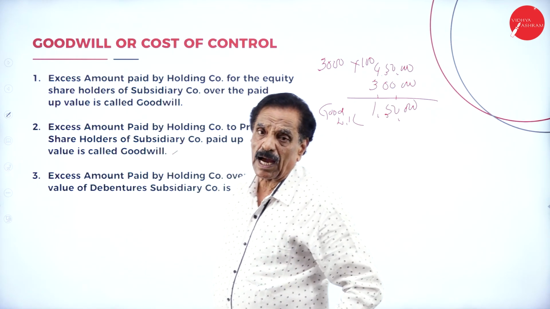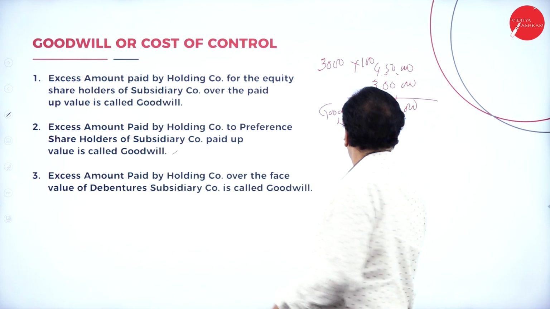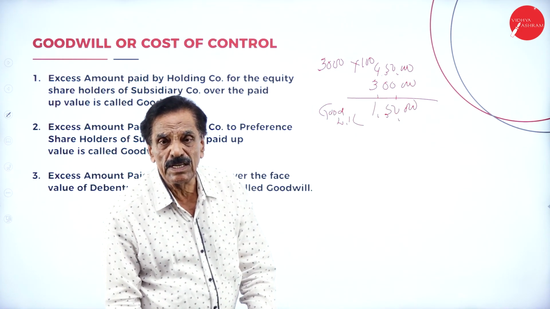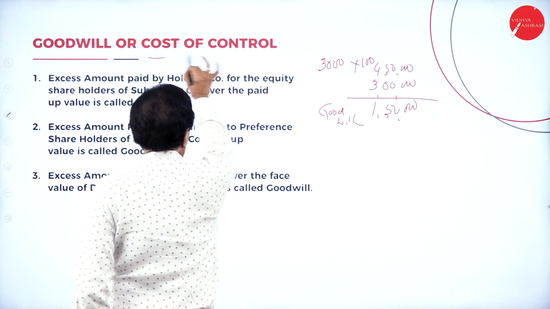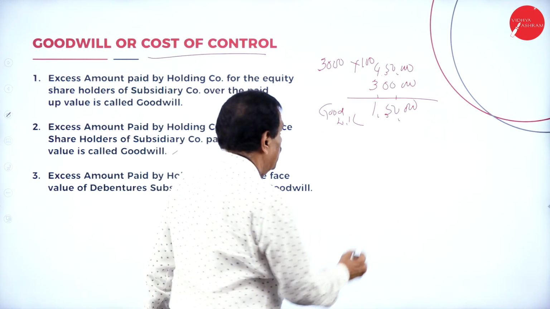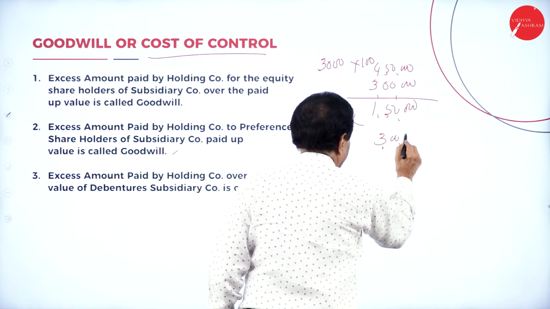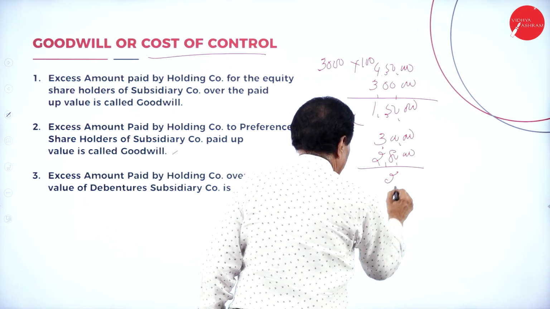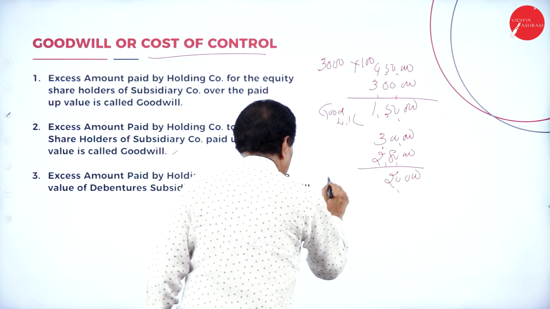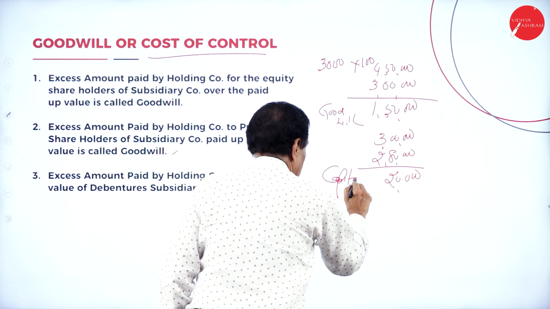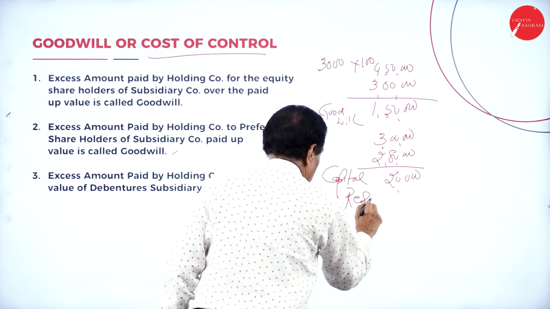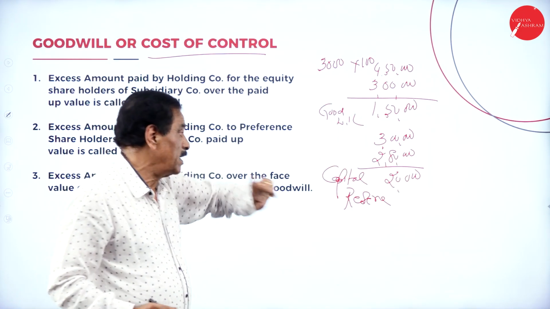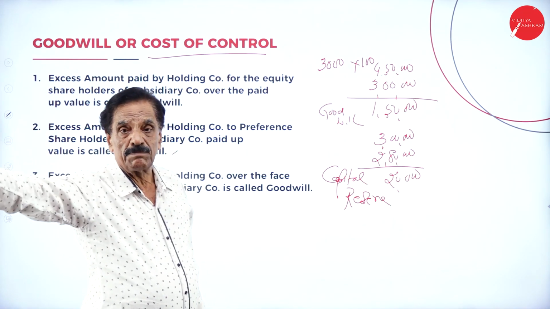If they pay less, it is a capital reserve to the holding company. So instead of 3 lakh, by chance if they pay only 2,80,000, 20,000 is called cost of control or capital reserve, we say. The real value is 3 lakh. Holding company pays only 2,80,000. Difference is 20,000. It is called capital reserve or cost of control. So goodwill will appear on the asset side of the balance sheet. Capital reserve will appear on the liability side of the balance sheet.